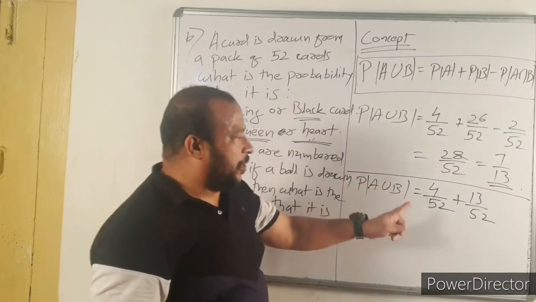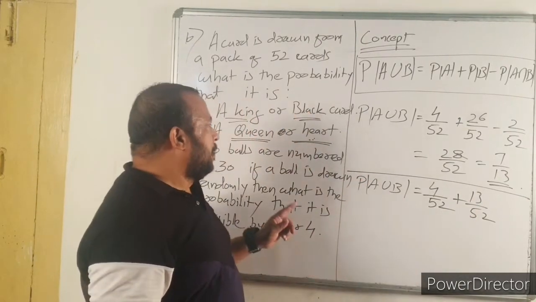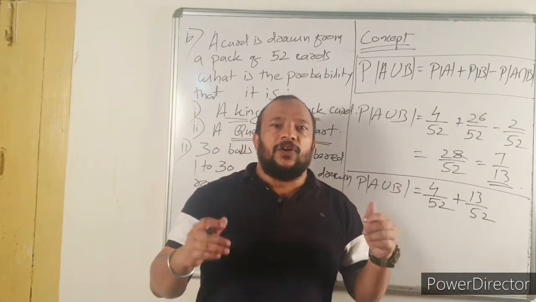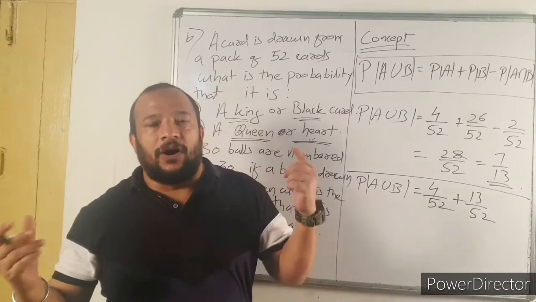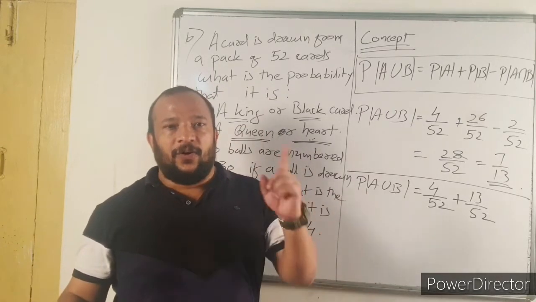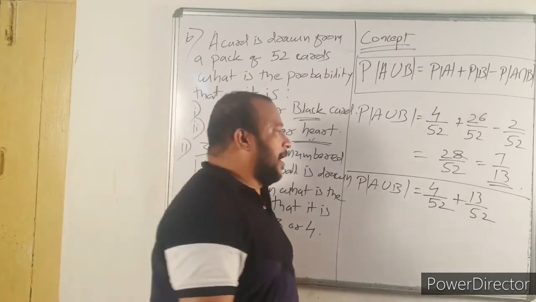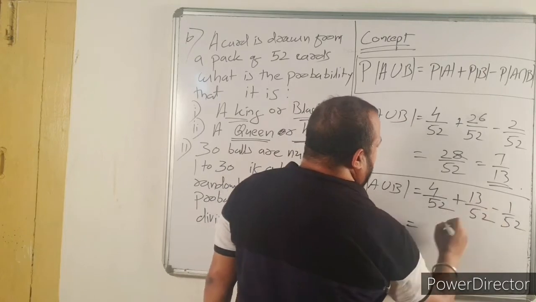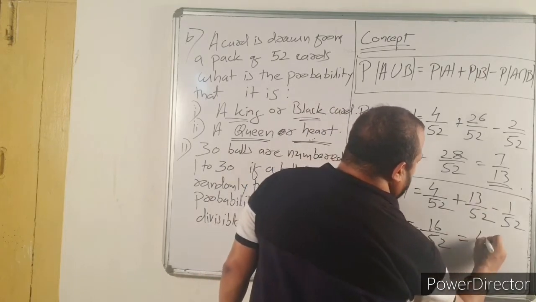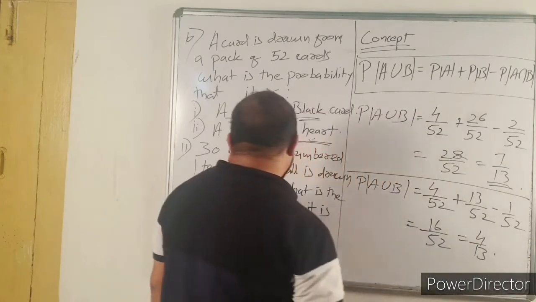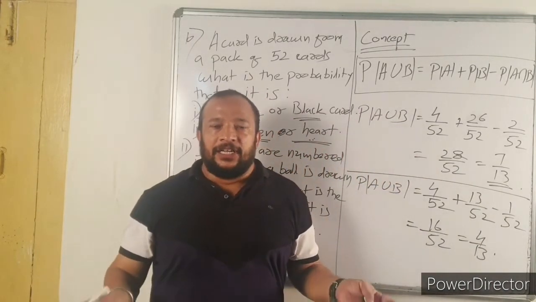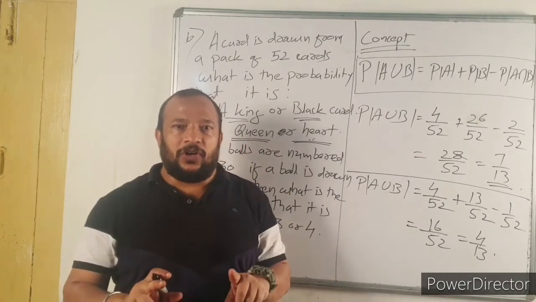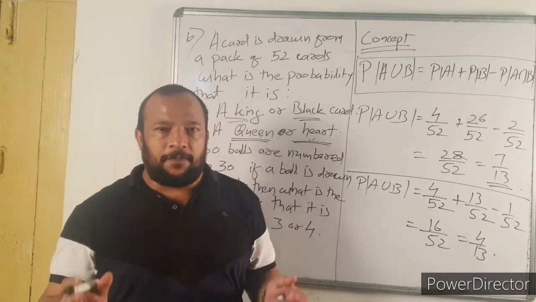So 4 by 52 plus 13 by 52 minus A intersection B, that means queen and heart. So how many heart queens are there? Only 1. So minus 1 by 52. Now 17 minus 1, 16 by 52, it is 4 by 13. So these are examples of single card and also A union B type questions.